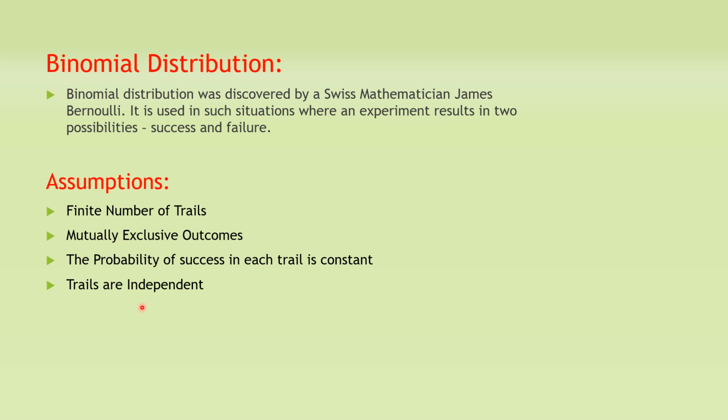And the probability of success, which is denoted by p, will remain constant in each single trial, and all the trials, all the experiments are independent of each other. One trial cannot affect the outcome of another trial. These are the basic assumptions of binomial distribution. I hope you all know these before starting the practical problems of binomial distribution.